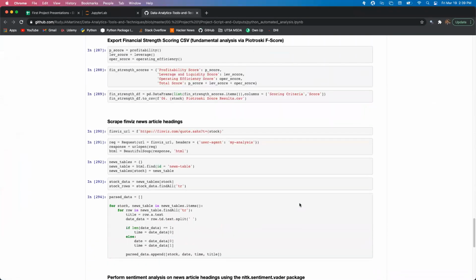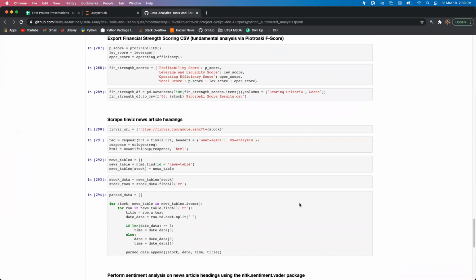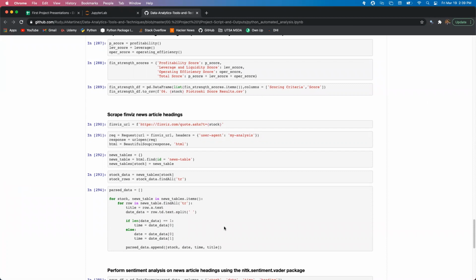As far as the Python code, the first step was to scrape news article headings from FinViz, which is a website, using the urllib.request package. I used an ID tag to pinpoint the headings in the HTML and created a for loop with conditionals to loop through and grab the stock name, date, time, and title of the news article headings.